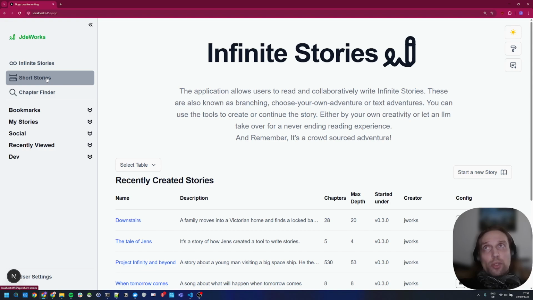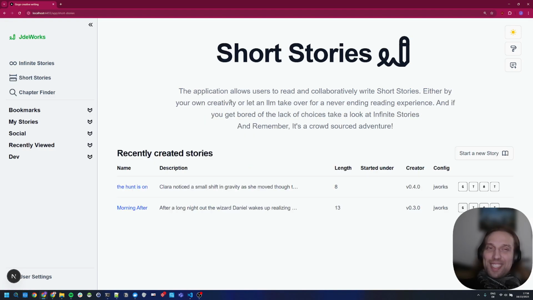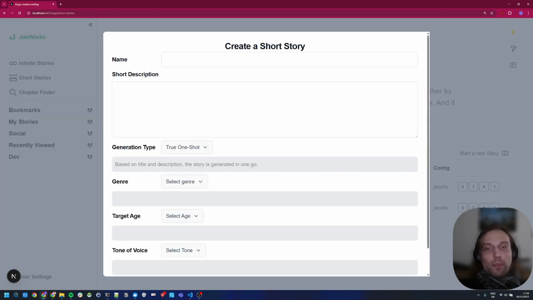So I included a short story section, books not yet, but maybe in the future, which allows you to create a short story. And it works pretty much the same as it did for the infinite stories. You start with a story and then you let it generate. However, these are, what's it called, complete stories. They're supposed to end at some point. That's why the design is slightly different. Of course, not this page. This looks very familiar, very little change, but when we go into one. But let's just try to create one together.